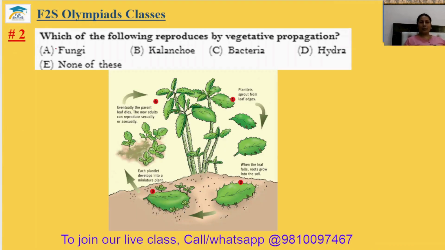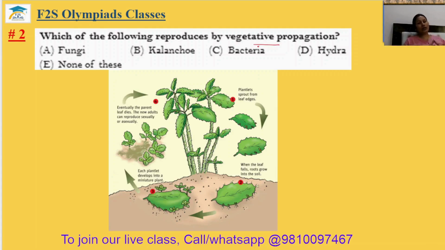Question number 2. Which of the following reproduces by vegetative propagation? Vegetative propagation means the reproduction which is done by a single parent. You can understand it as the new plant can be formed without seed. It can be formed with the leaves, with the stem, or by developing the root part only.